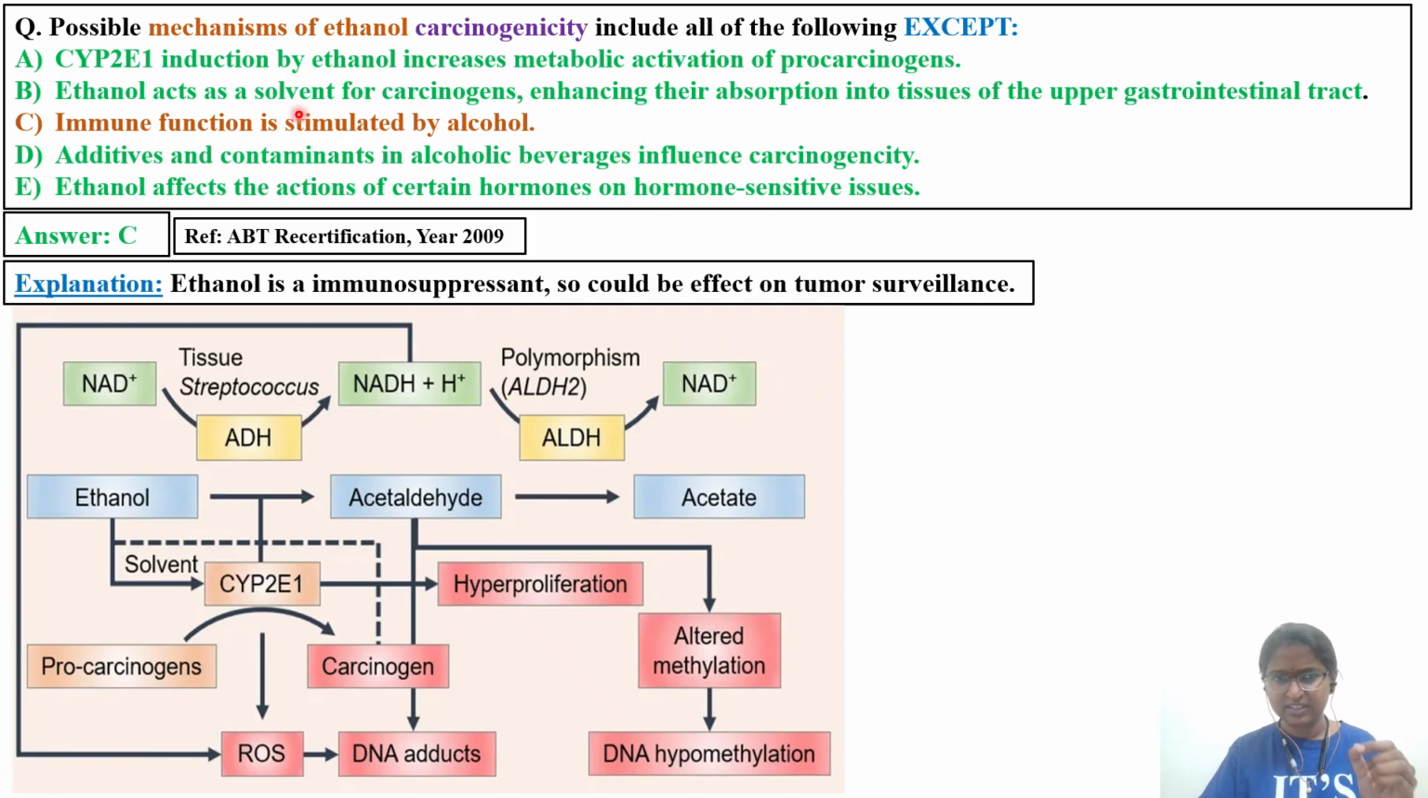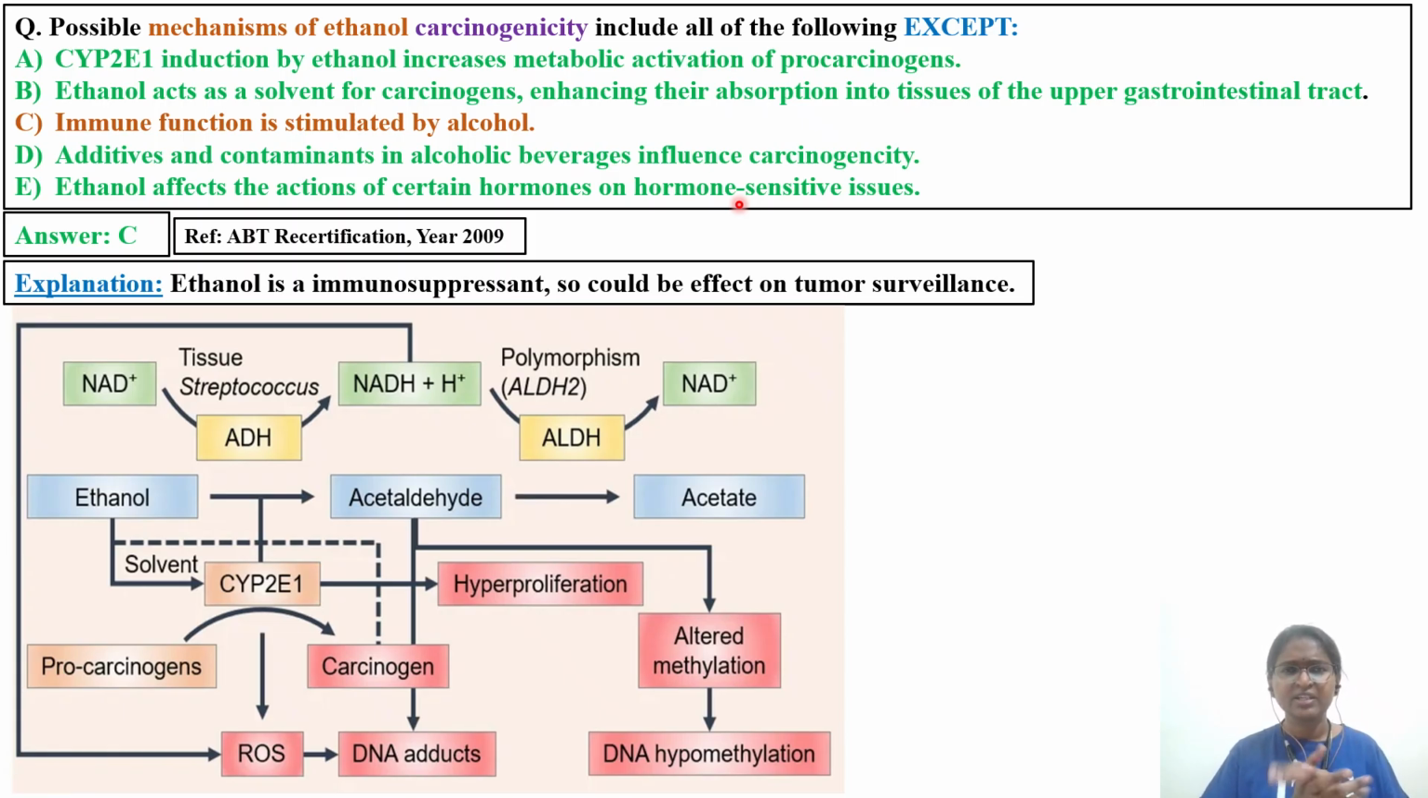Ethanol acts as a solvent for carcinogens, enhancing their absorption into the tissues. Because of the phospholipid bilayer, ethanol is able to penetrate, so absorption into the tissues of the upper GI tract. Next, additives and contaminants in alcoholic beverages influence carcinogenicity. Another bigger issue is that in order to make alcohol cheaper, there are a lot of cases. If you see historically, they will contaminate this alcohol.